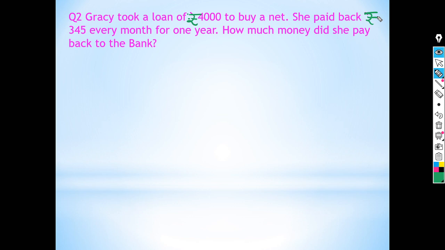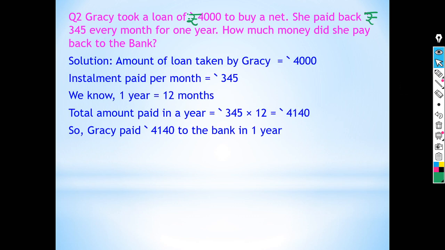How much money did she pay back to the bank? Okay, Gracie is a fisherwoman. She took a loan of rupees 4,000 but she is paying back rupees 345 every month. Okay, and for 1 year. So how much money did she pay back to the bank?